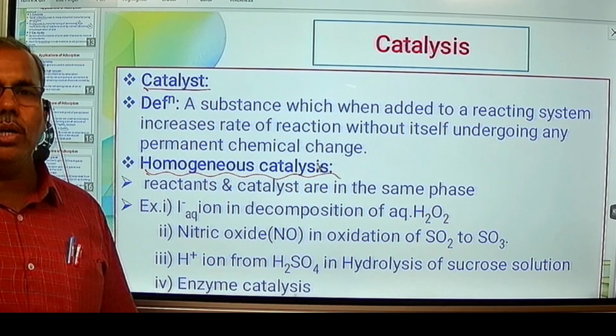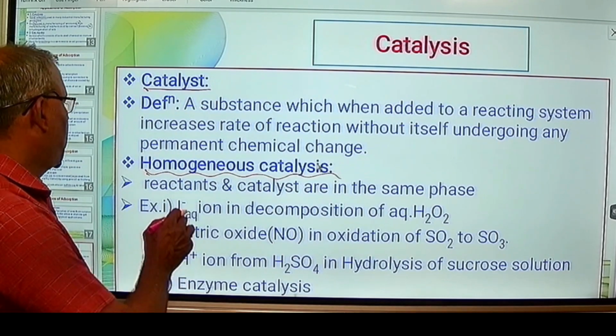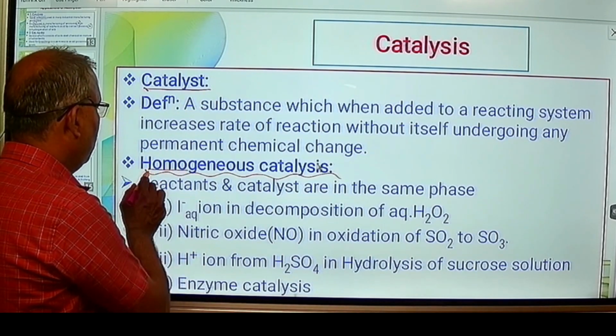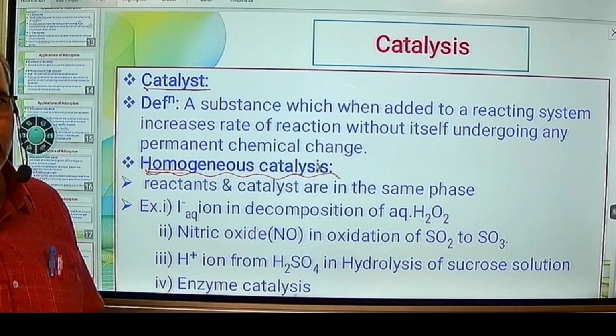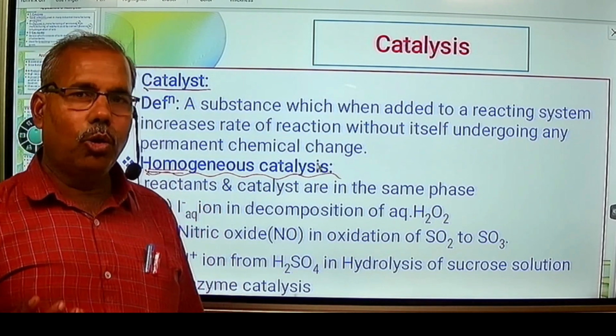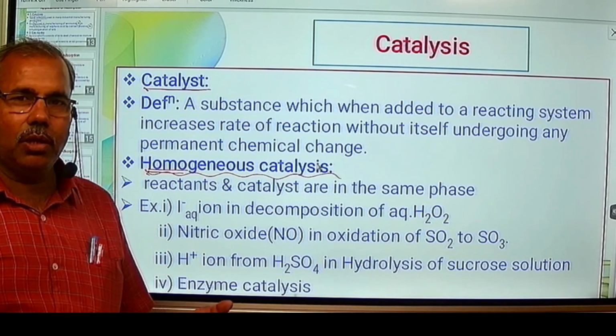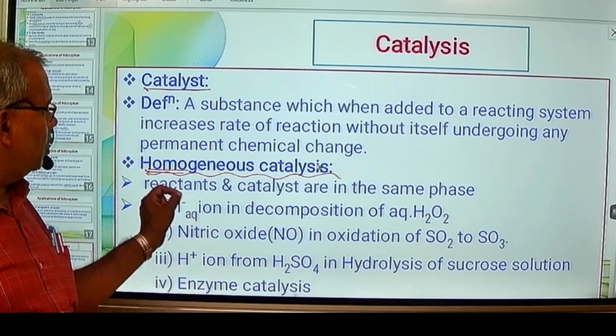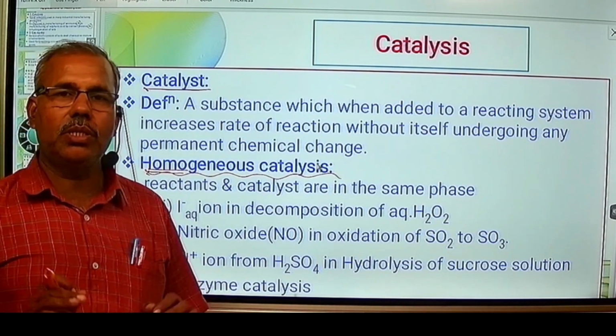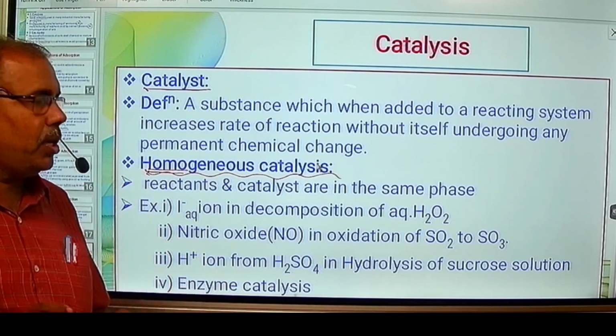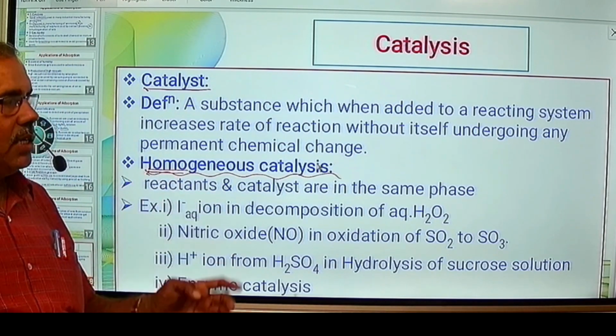Now the word homo means same, or equal, or identical. Homogeneous refers to the phase, so it means the same phase, that is, the same phase of reactants and catalyst.